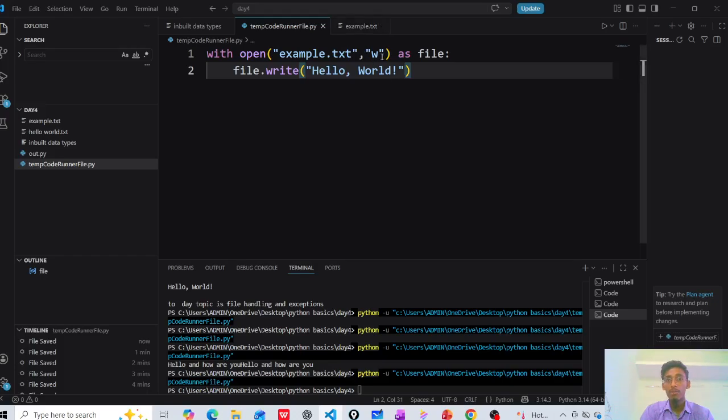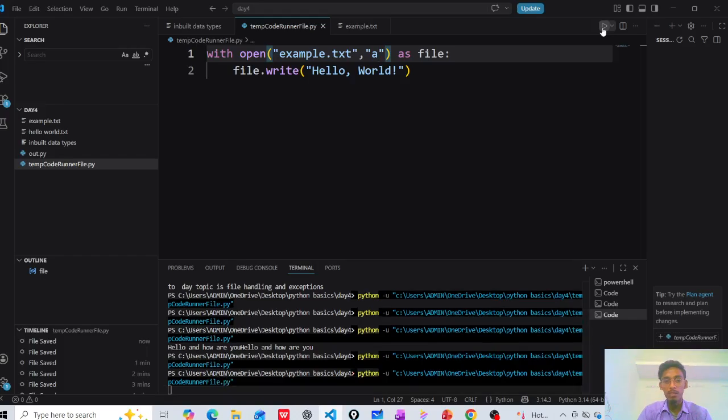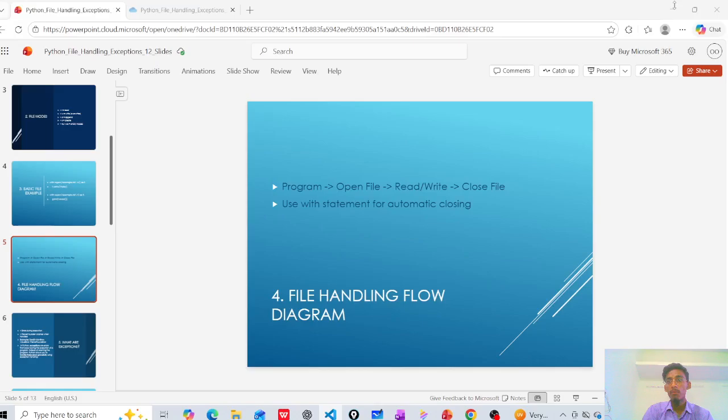We can also change the modes. Modes are also very important when you write and enter the data. It will all be entered and seen in that file. This is called file handling in Python. These are all the processes of file handling.